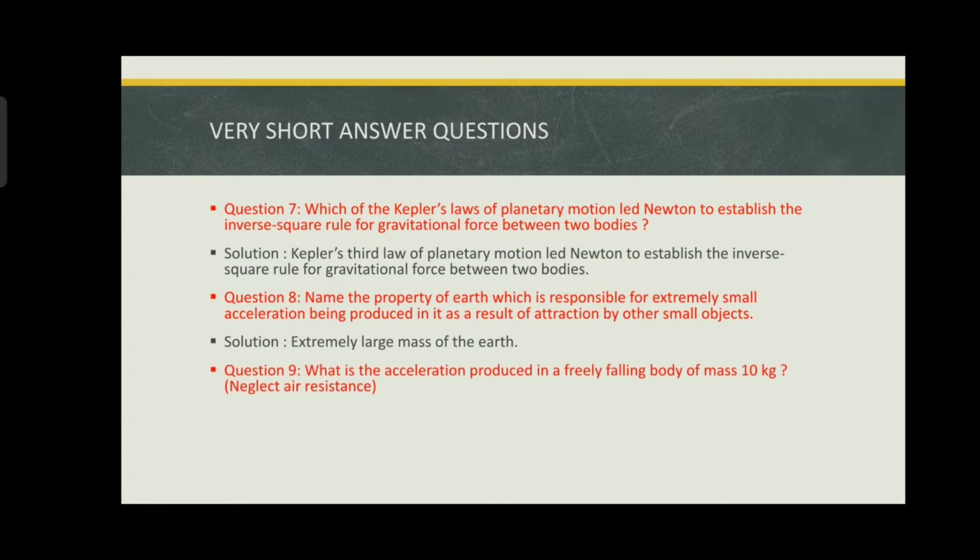What is the acceleration produced in a freely falling body of mass 10 kg? The answer will be 9.8 meter per second square, because in the free fall the mass of the body is not a factor in the acceleration produced. We just did this in the earlier question.